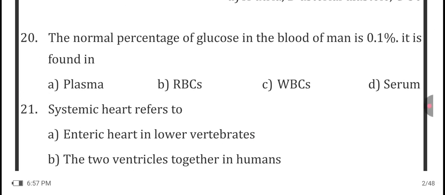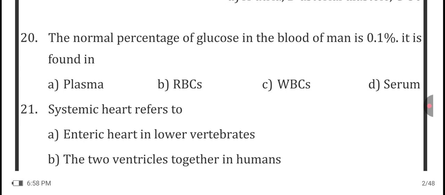Okay. Now let's move to the next question. The normal percentage of glucose in the blood of man is 0.1%. It is found in? So the question here is tricky. Here the question is asking in which component of the blood the glucose level is 0.1%, meaning 1 gram per deciliter.